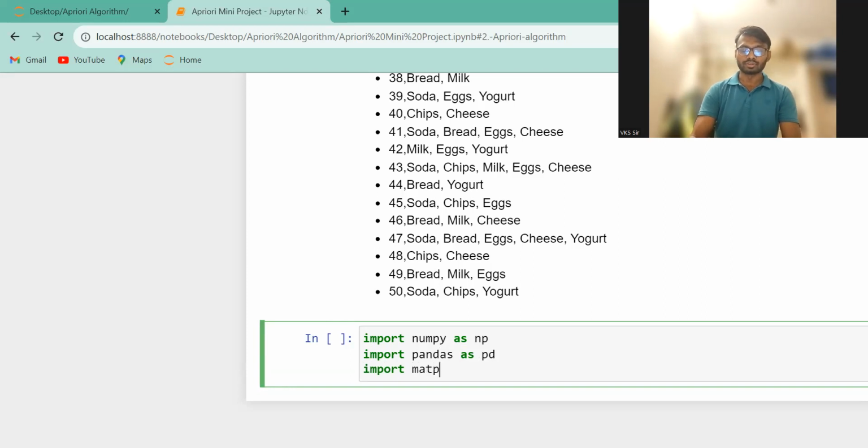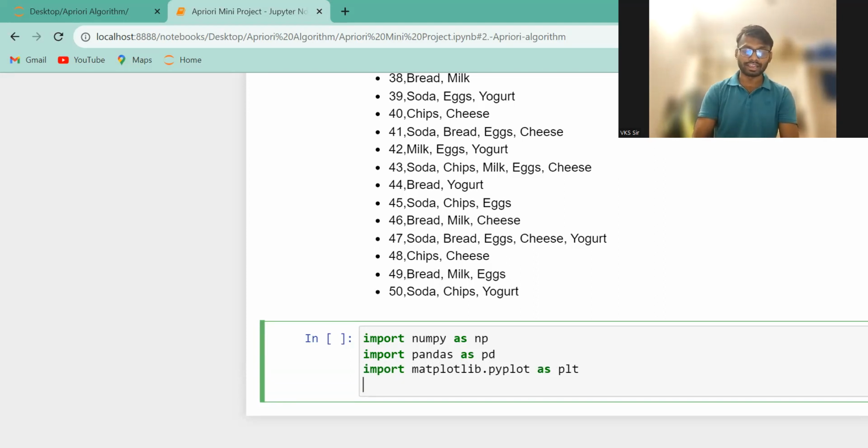Can anyone tell me what the matplotlib library is used for? Yes, matplotlib.pyplot is used for visualizing graphically. Similarly, there is also another library.